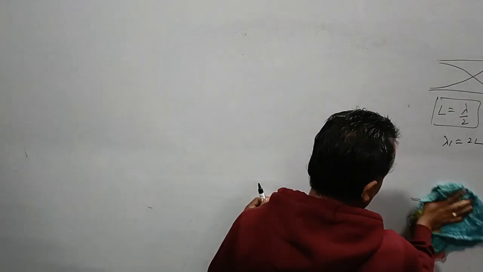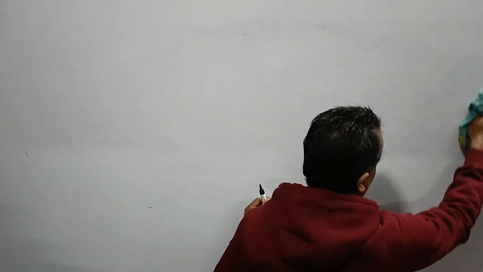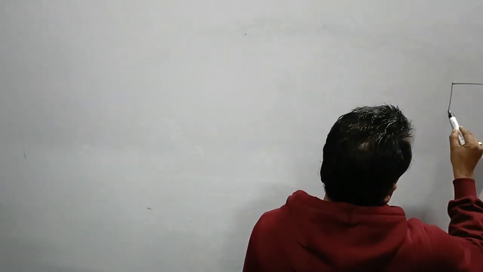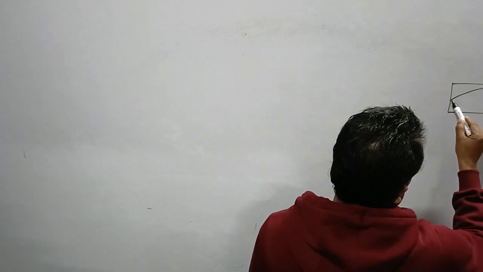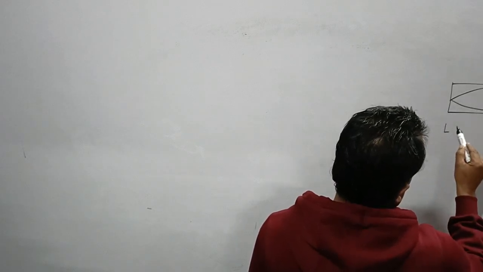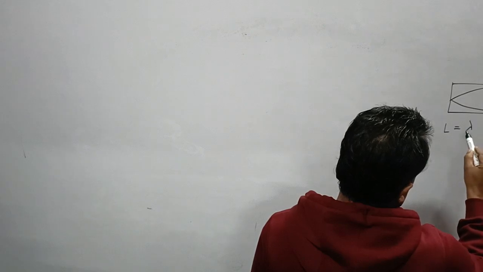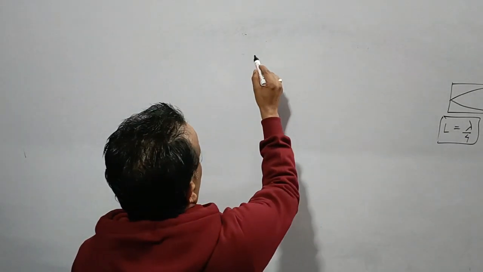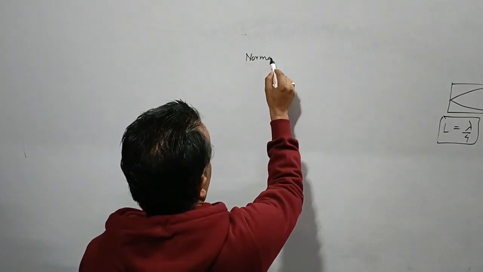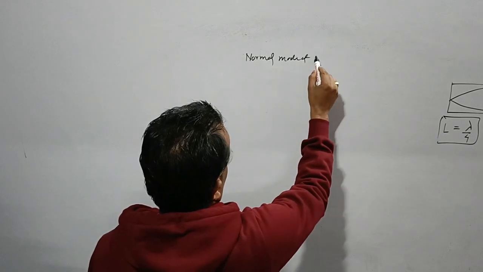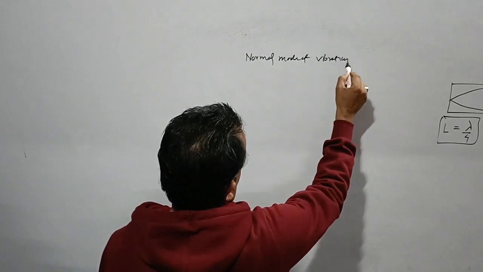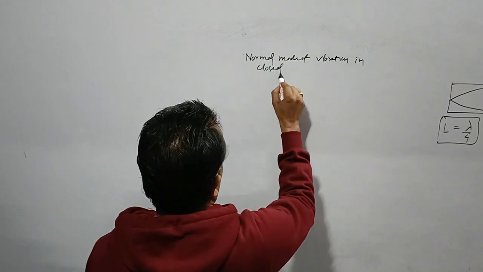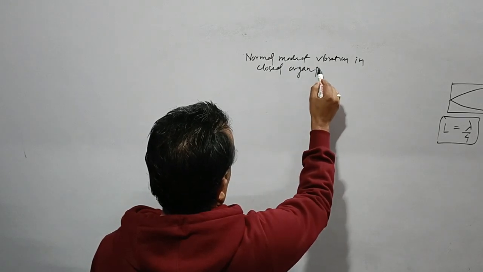We'll go for the normal mode of vibration of fundamental frequency in the case of the closed organ pipe.